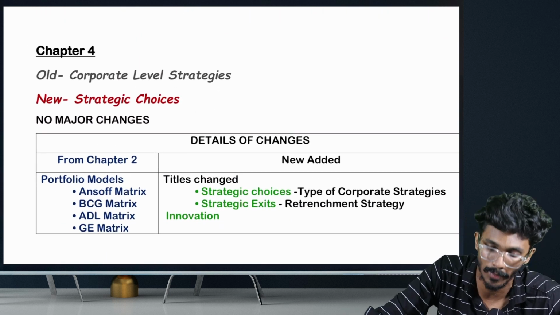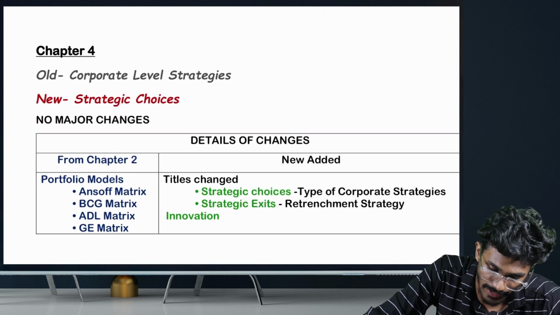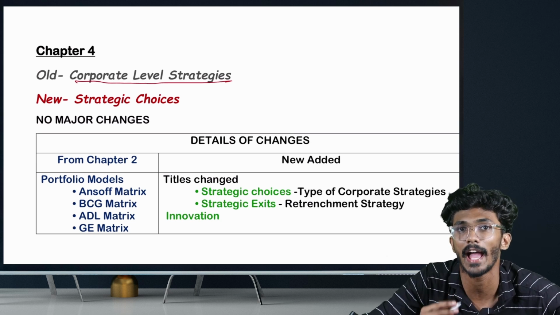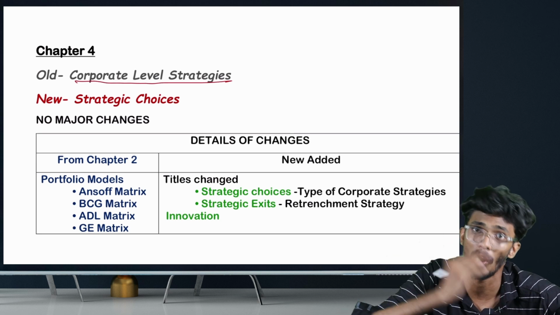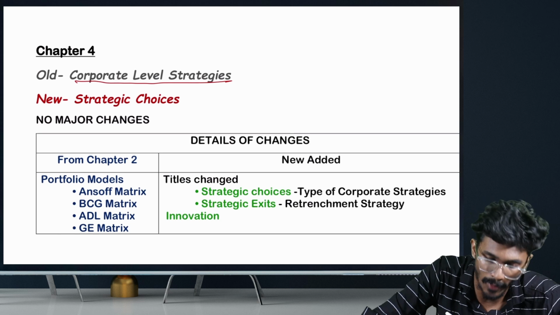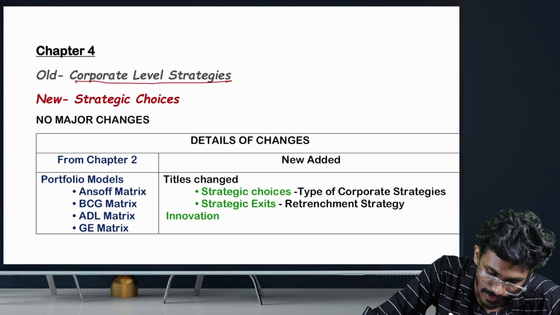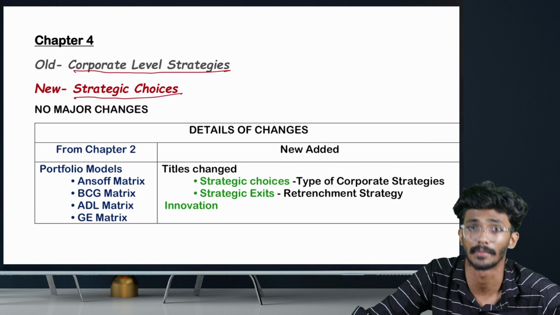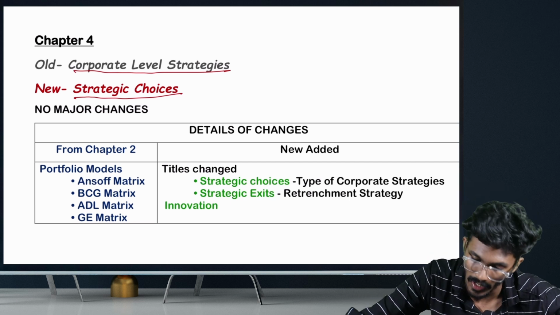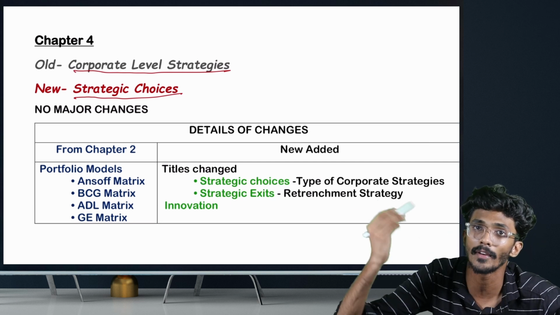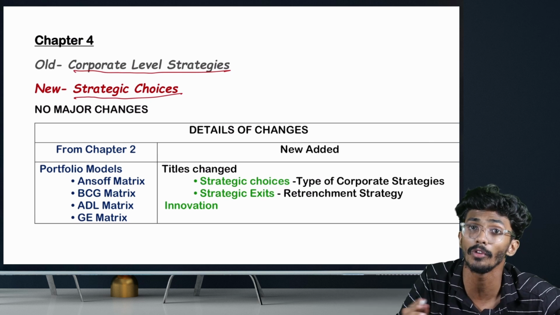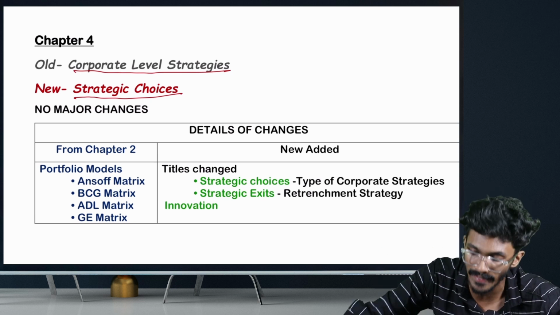Coming to chapter number 4, under old syllabus, the name of the chapter was Corporate Level Strategies. This chapter does not have much change compared to old syllabus chapter 4. Only the name of the chapter has been changed from Corporate Level Strategies to Strategic Choices. In this chapter, no topics are removed. The entire topics from old syllabus chapter number 4 have been retained in chapter number 4 of new syllabus also. But the titles have been changed.